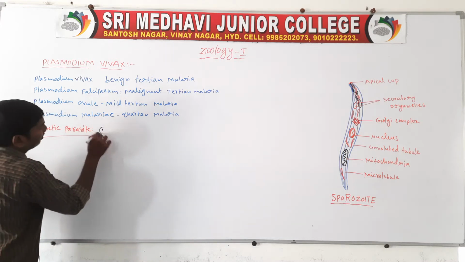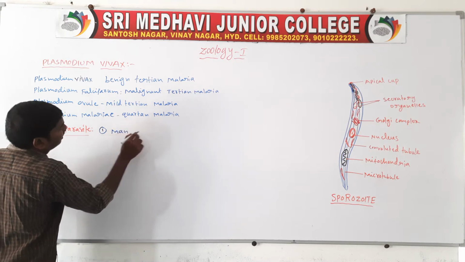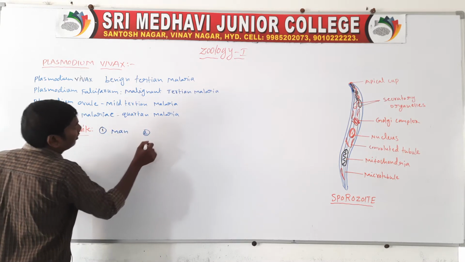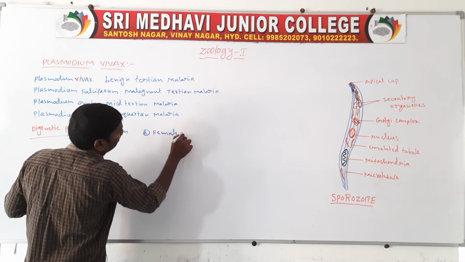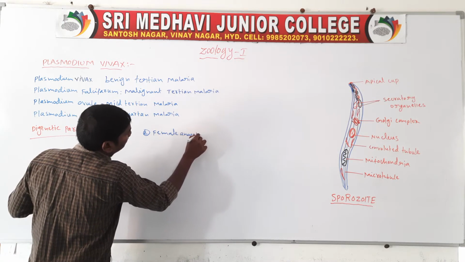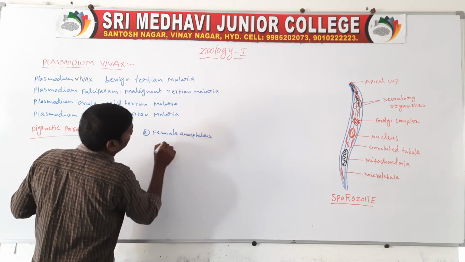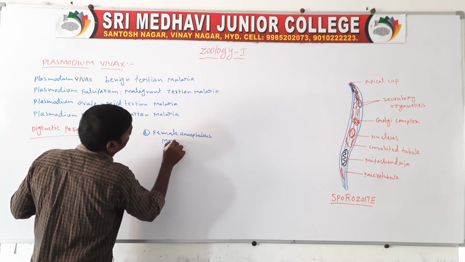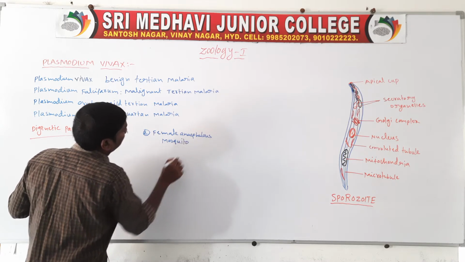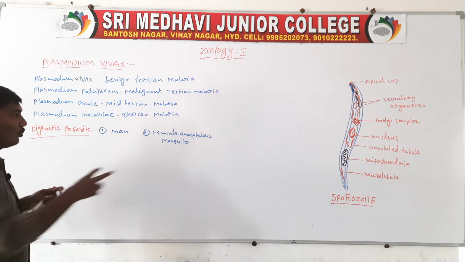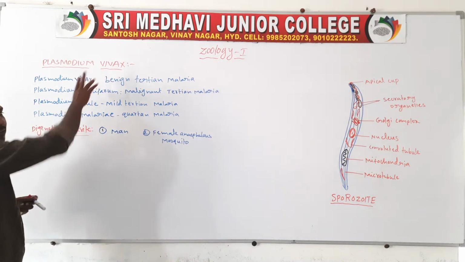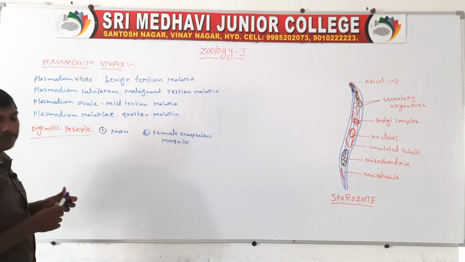One host is man, and the second host is the female Anopheles mosquito. So there are two hosts, man and the female Anopheles mosquito, present for Plasmodium vivax. So it is called a digenetic parasite.